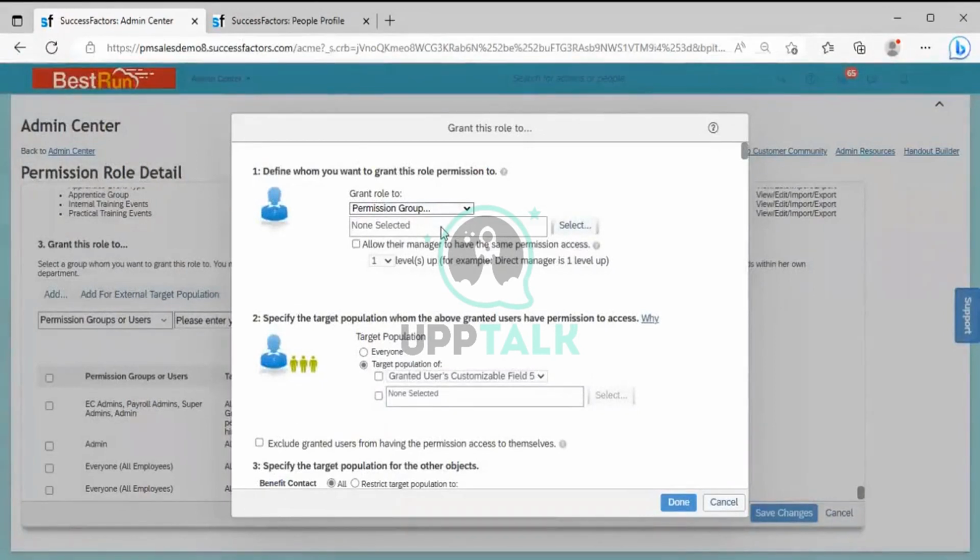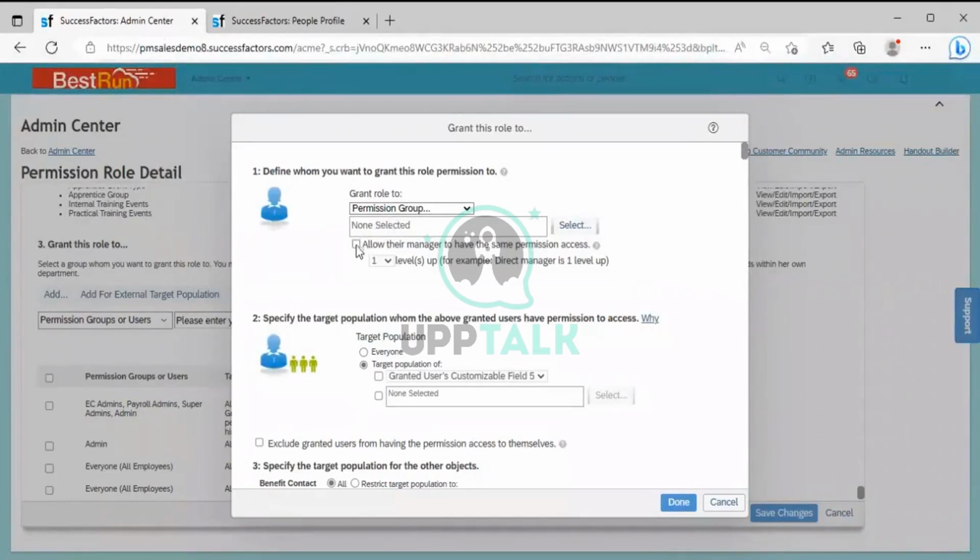And each group definitely will have some members. So you have one more option here: allow the managers to have the same permission. Allow their manager means what? The users who are in this group, their manager should also have the same permission and access that this user is having.